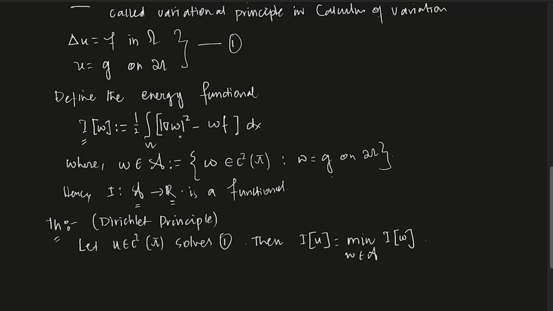We have seen that there is only one solution to problem one, so that solution actually minimizes the energy functional. You can take any w from this set A, and the value of I at w is always greater than or equal to the value of I at u, where u is the solution of this problem.